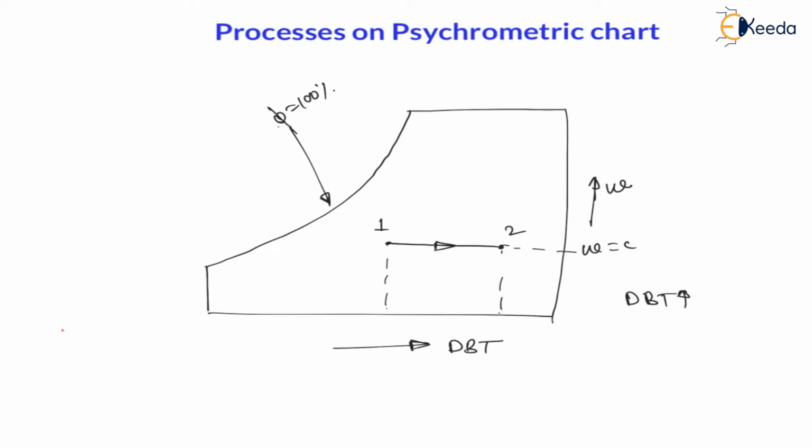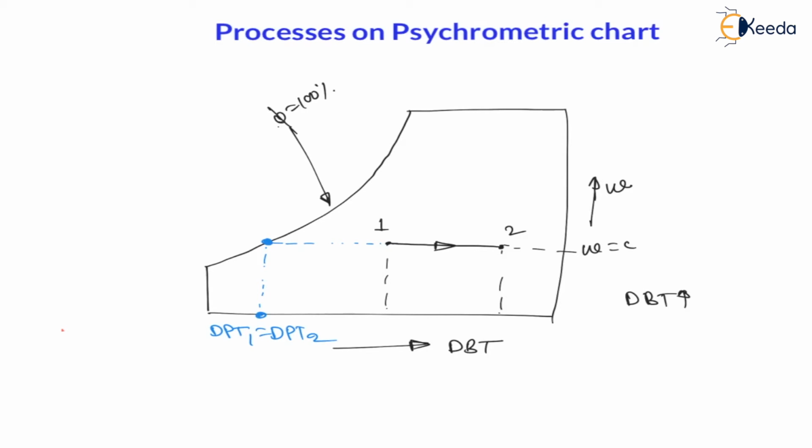And for dew point temperature, we have to draw a horizontal line from point 1 and point 2, and that line we have to touch with the relative humidity equal to 100% line. So I will draw like this, and from this point where it touches we have to measure the temperature. Therefore for 1 as well as 2, you will find the same horizontal line. Therefore dew point temperature 1 is nothing but dew point temperature 2.